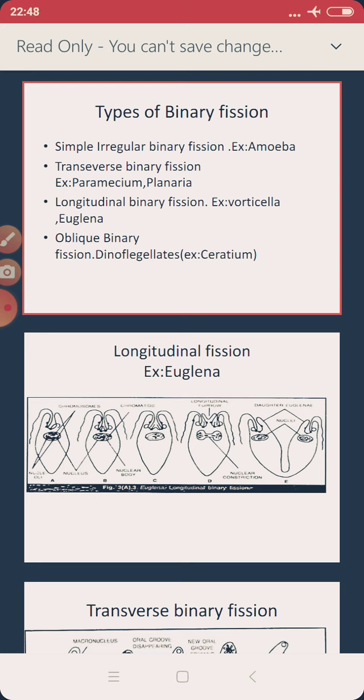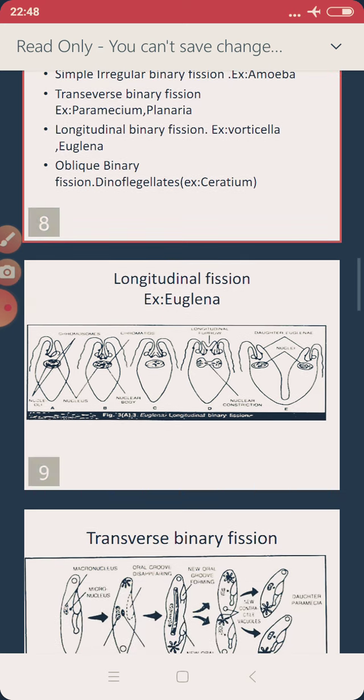Now longitudinal binary fission. What is longitudinal binary fission? Here the organism divides itself longitudinally, lengthwise. The examples we give here are Vorticella and Euglena. These are the two examples where the cytoplasm divides along the longitudinal axis of the organism. In the figure below, I have given the longitudinal fission of Euglena.